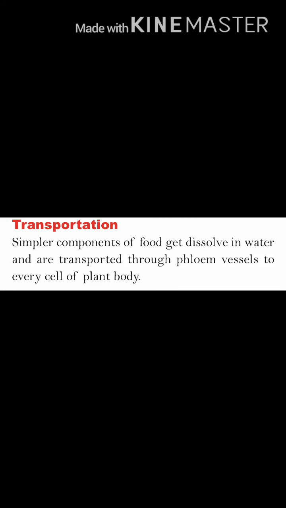Next is transportation. Simpler components of food get dissolved in water. Dissolve means mix in water, and they are transported through flowing vessels to every cell of the plant body. So this is the function of flowing vessels, to transport food to different parts of the body of the plant.